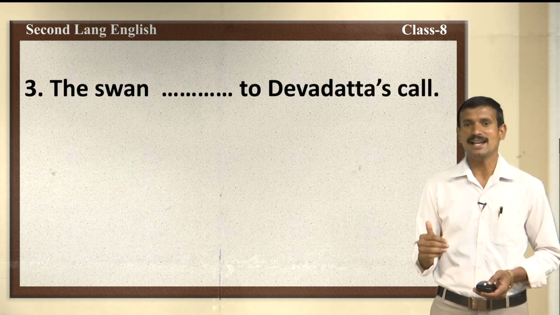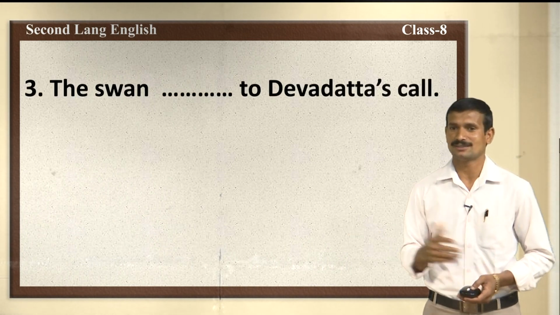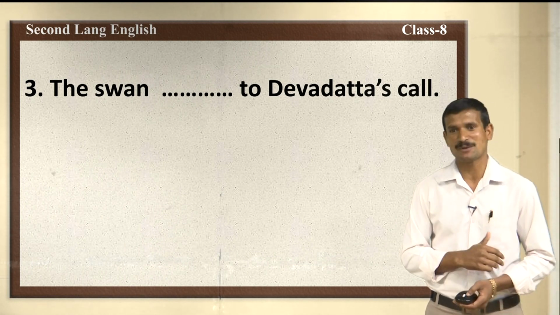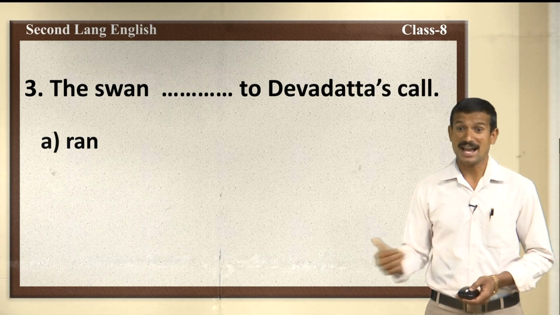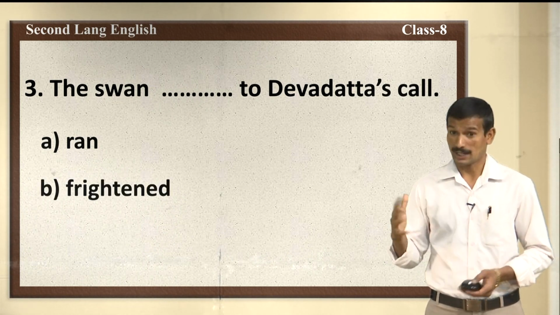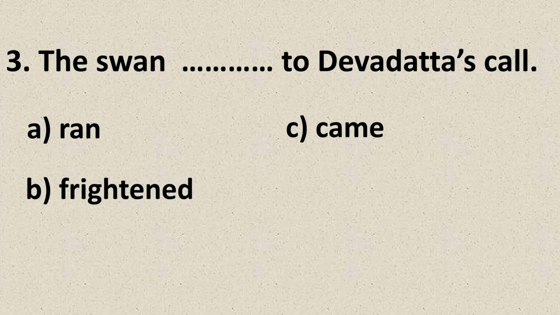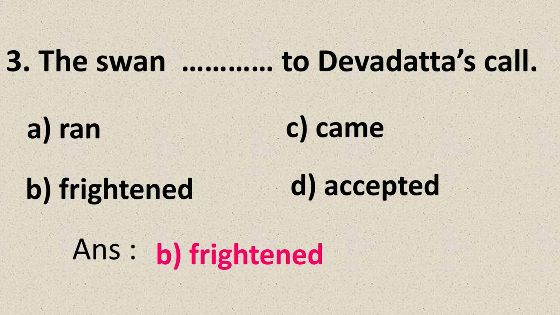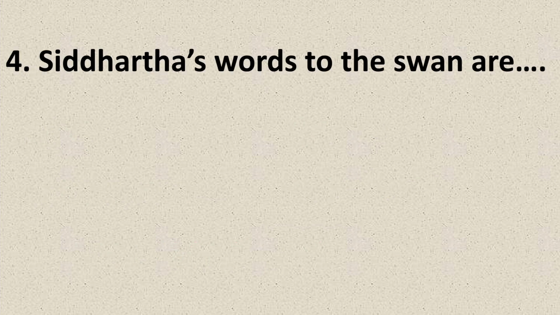Now, let's move to the third question. The swan dash to Devadatta's call. What did the swan do when Devadatta called the swan? Ran, then frightened, then came, and then accepted. What did the swan do? Yes, you are right. The swan frightened to Devadatta's call. Good. Now, let's move to the last question.